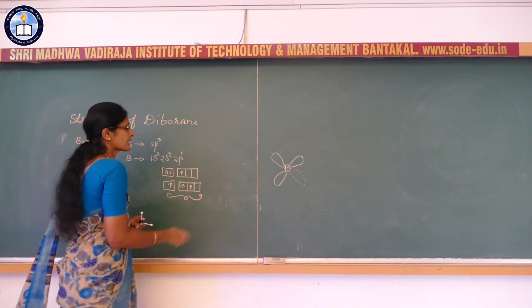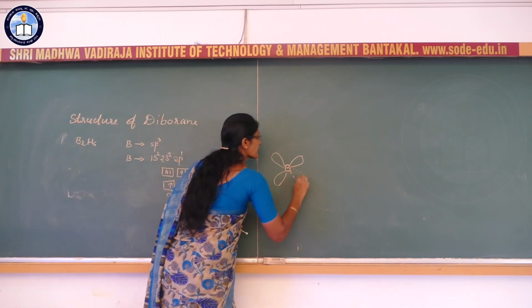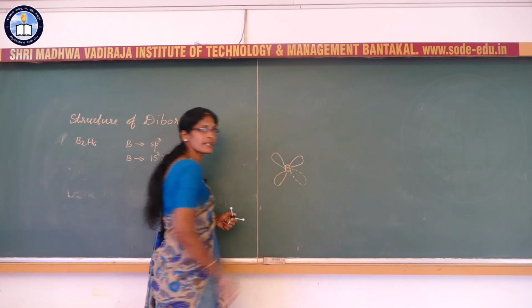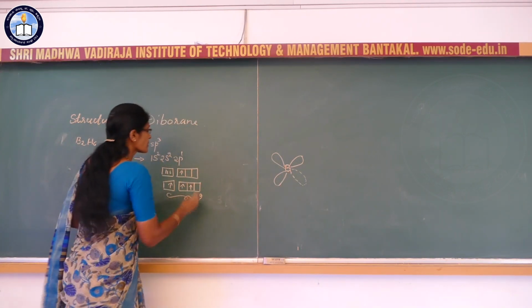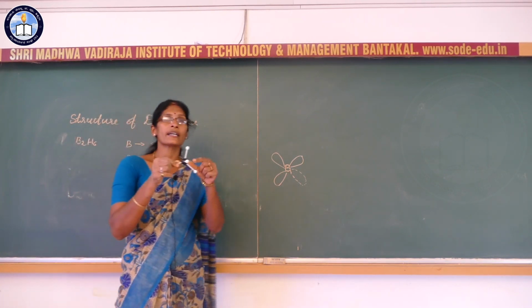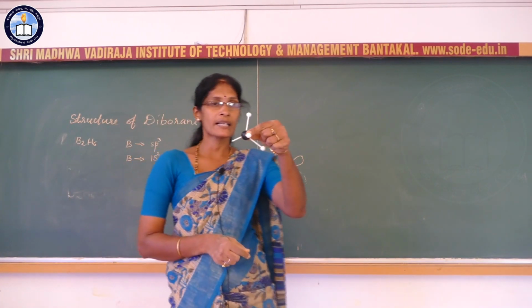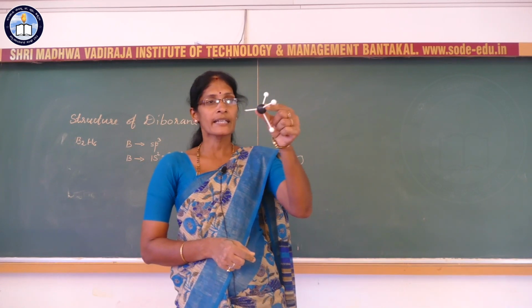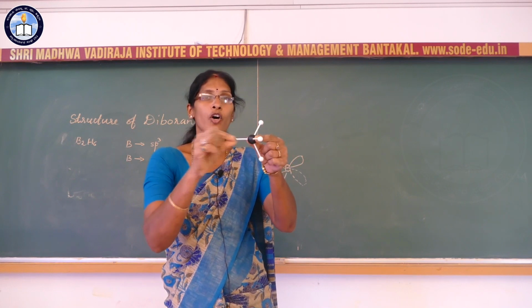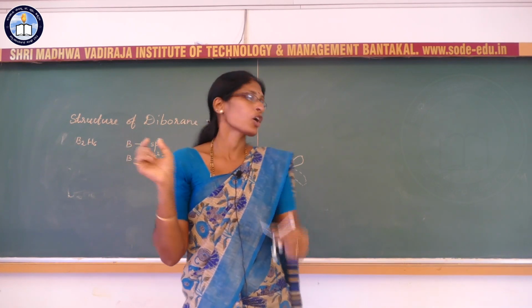But here the fourth sp3 hybrid orbital of boron is represented by a broken line, that is the dotted line. Why? Because this is the empty orbital. As you know, it is a tetrahedral structure in the sp3 hybridized state. Two orbitals have an electron and one orbital is the empty orbital.